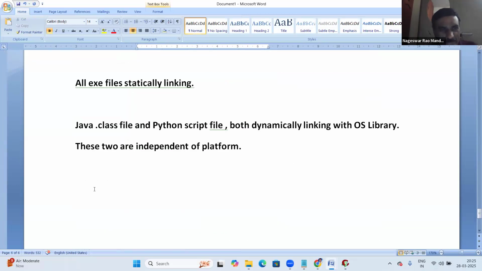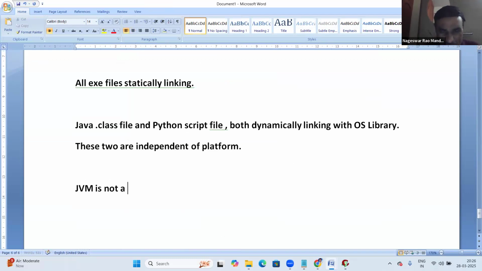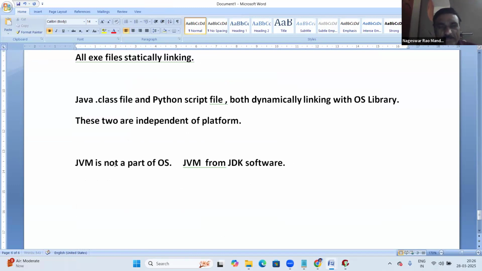Can you guess it? JVM, is it part of the OS? No. JVM is not a part of the OS. JVM comes from the JDK software.